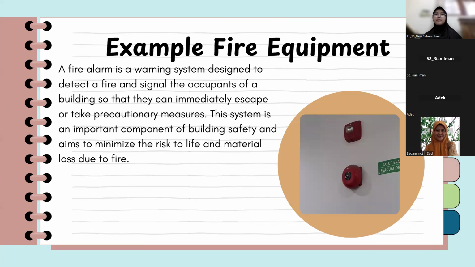The second example of fire equipment is a fire alarm. A fire alarm is a warning system designed to detect a fire and signal the occupants of a building so that they can immediately escape or take precautionary measures. The system is an important component of building safety and aims to minimize the risk to life and material loss due to fire.